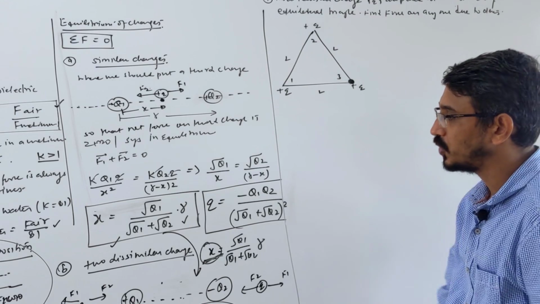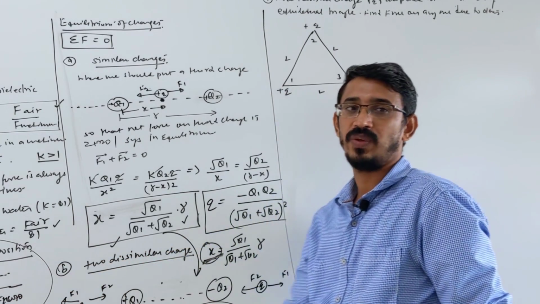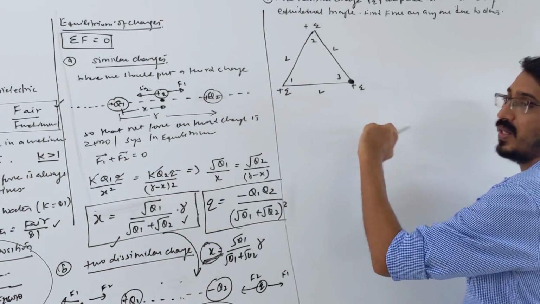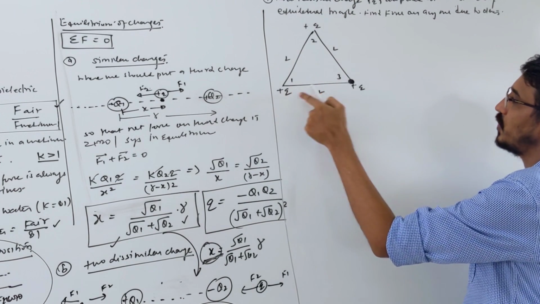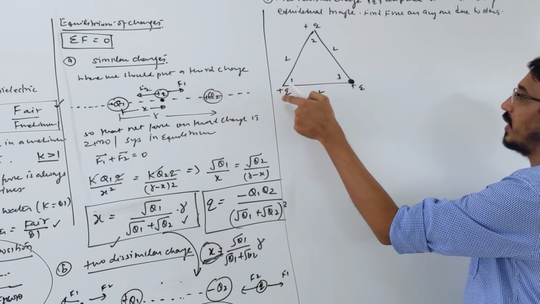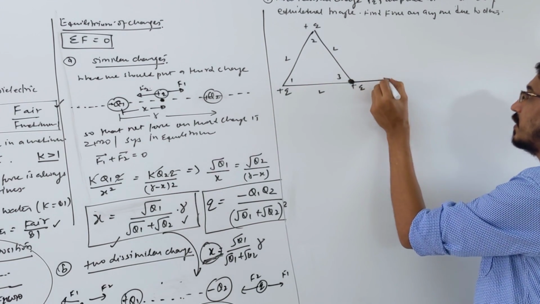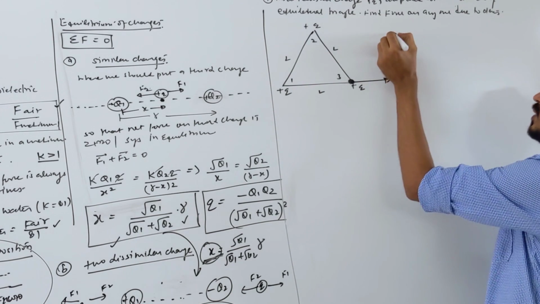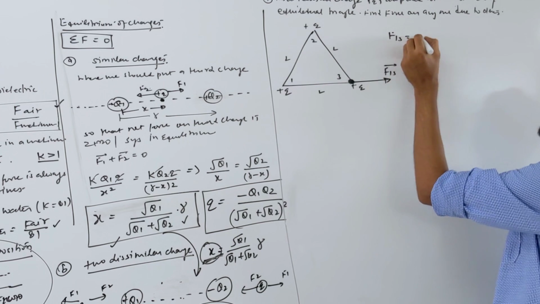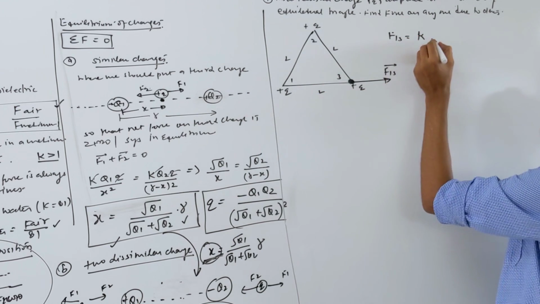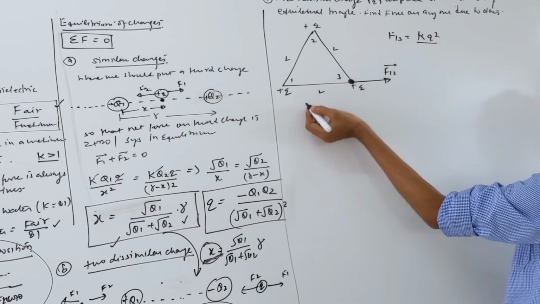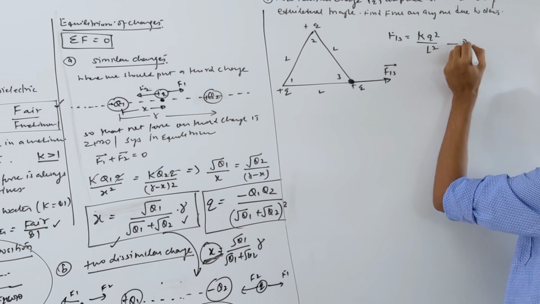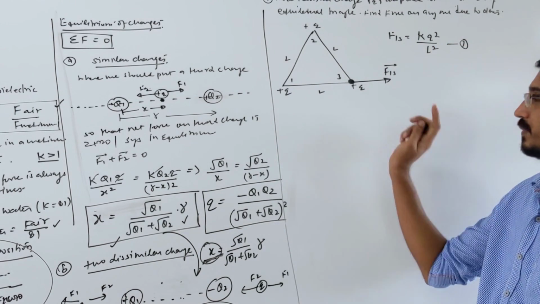So how do you do it? We write the superposition rule. Watch carefully. First find the individual forces. First find the force between these 2 charges, plus Q and plus Q, 1 and 3. They will repel in this direction. Let's call the magnitude F13. What is F13 magnitude? K Q square by the distance between them, which is L square. Equation 1.